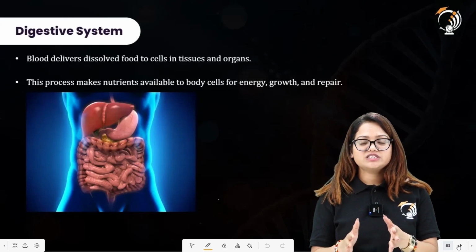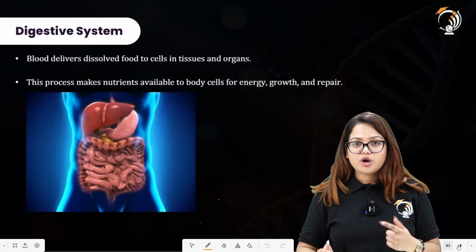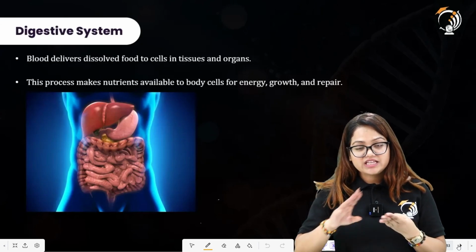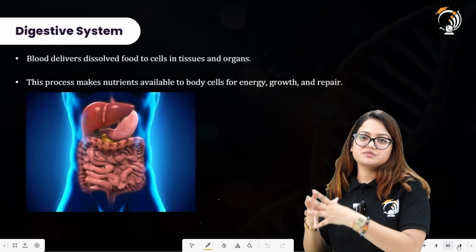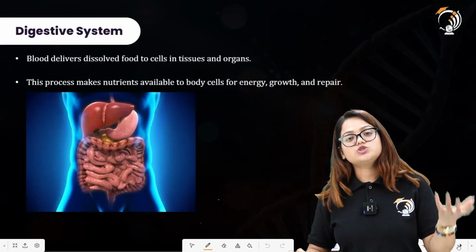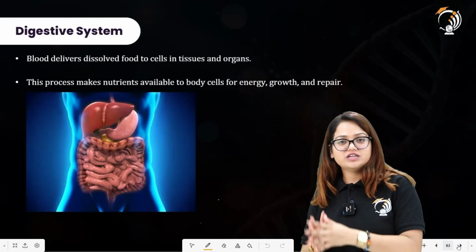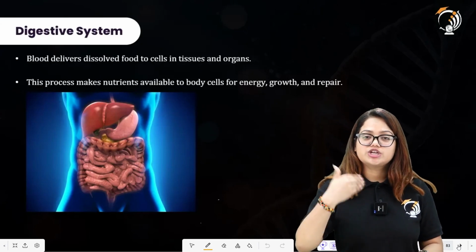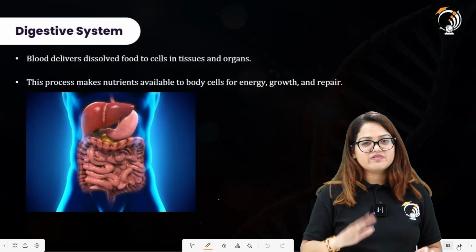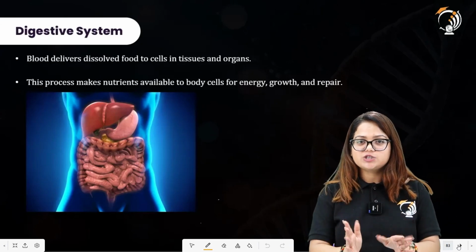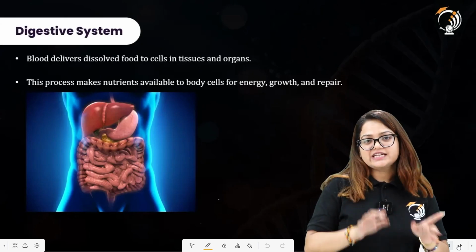So in this particular chapter, we will be studying about the digestion of the food components. What are those food components? Carbohydrates, fats, proteins. These three components will be broken down into soluble, smaller substances. Since these are complex insoluble substances, they will be first converted into soluble smaller substances, and then reach the blood, and there will be assimilation of these components by the cells of our body. I hope this flow chart is clear to you all, and you have a clear idea on what we are going to study in the digestive system here.